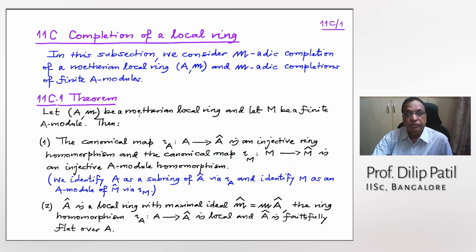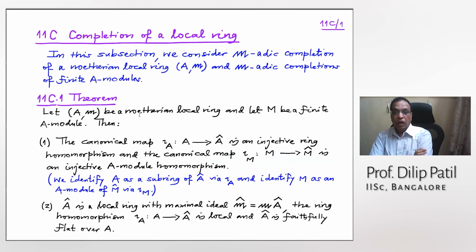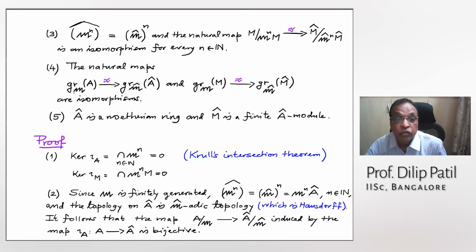For example, if first the embedding dimensions are same, A and A cap. The dimensions are also same, because you see here we are proving later that the associated graded rings are isomorphic, and therefore Hilbert function etc. they are all same, and therefore dimensions are same, embedding dimensions are same. So if A is regular, A cap is regular.